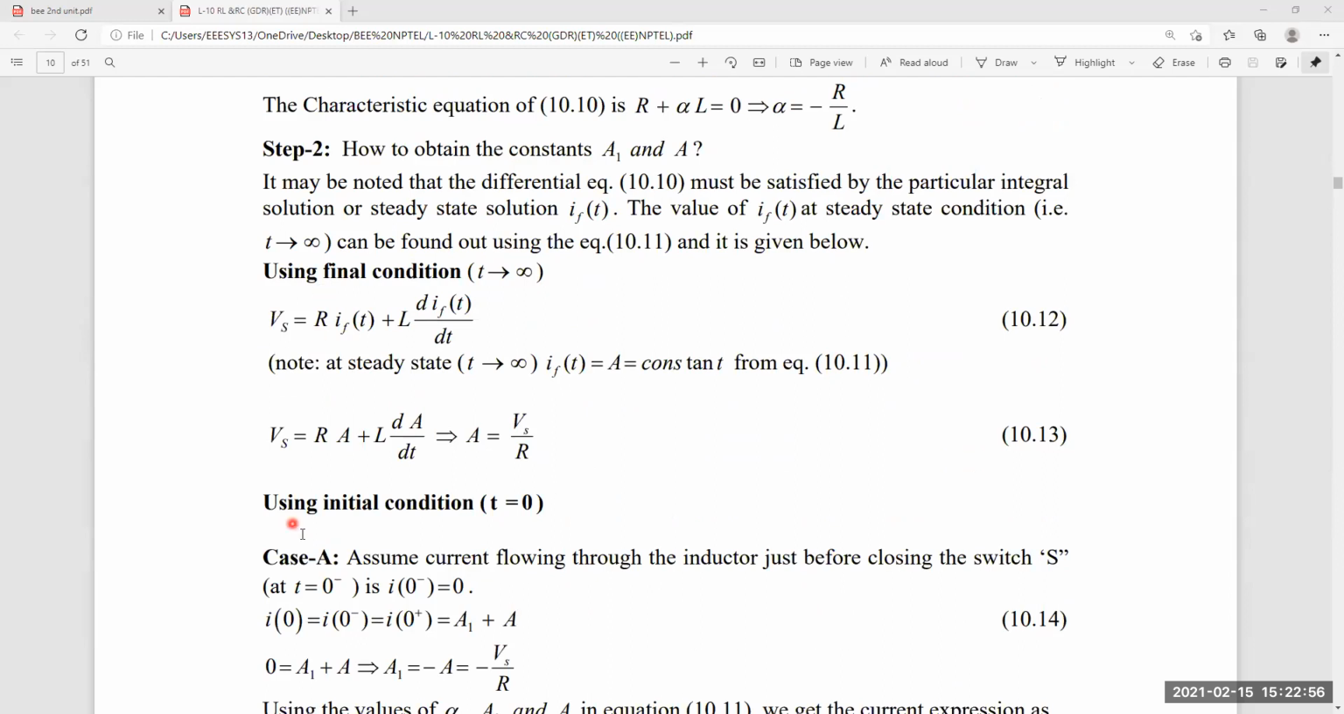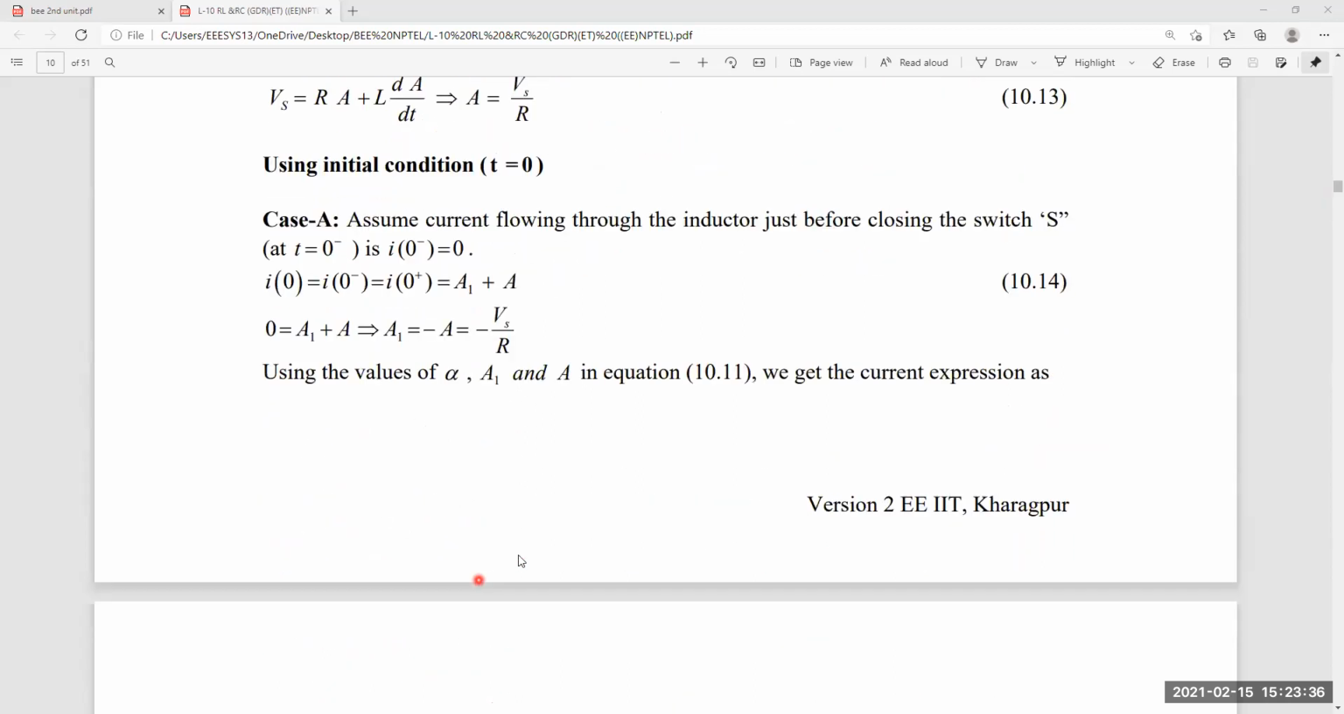So using initial conditions at t equal to 0 minus, i of 0 minus is equal to 0. That means there is no current before the switching action. Before switching action, there is no current flowing through the inductor. i of 0 minus is equal to i of 0 plus. So the current flowing through the inductor just at the instant of switching action, i of 0 minus is equal to i of 0 plus. Understood? I already explained, i of 0 minus is equal to i of 0 plus just at the instant of switching action.